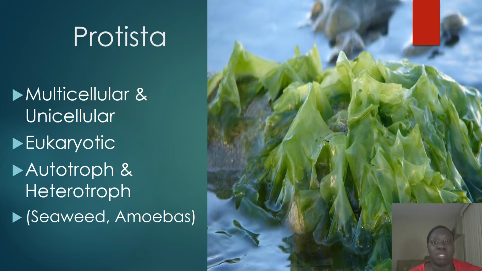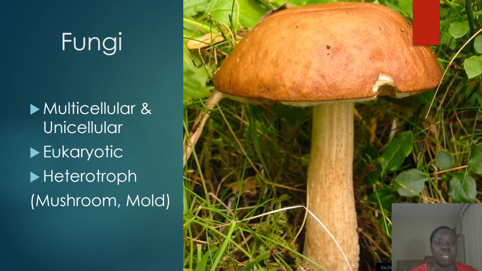Our next one is a protist. It can be multicellular or unicellular. A sample of these are seaweeds, and they're eukaryotic and auto and heterotrophic. These are more complex types of organisms. Next, we have our fungi, and these are mushrooms and molds. These are ones that we see more often. The other ones we don't really see with our naked eye.